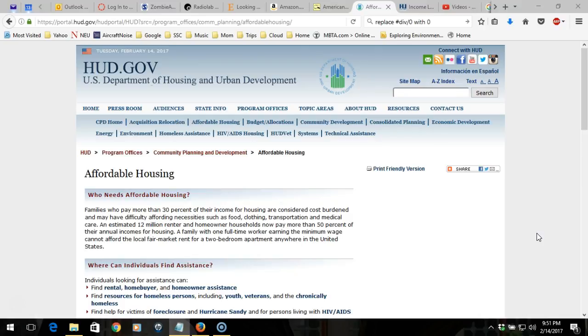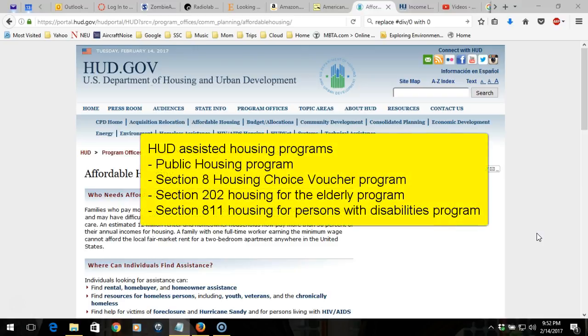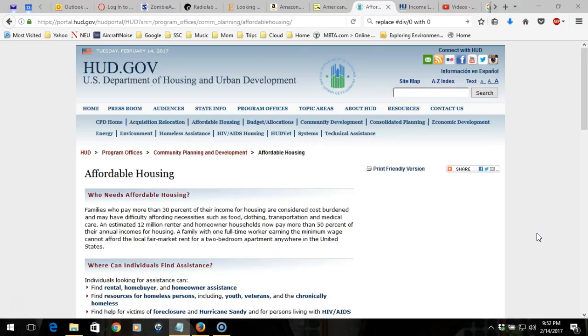For the most part, households earning 80% or less of the area median income can qualify for federal or state assistance. HUD is required by law to set income limits that determine the eligibility of applicants for their assisted housing programs, which include public housing programs, Section 8 housing, Section 202 housing for the elderly, and Section 811 housing for persons with disabilities, just to name a few.